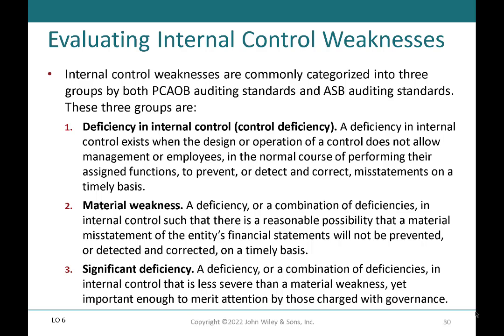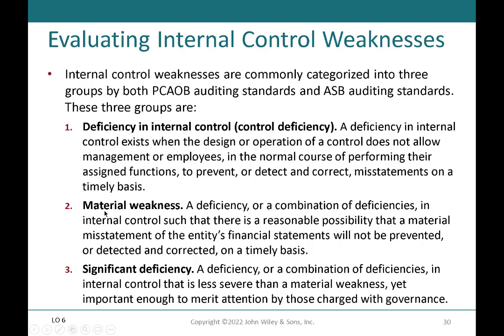So there's a couple of definitions here we need to be aware of when we're talking about issues with a company's internal control. The first one is deficiency in internal control. That refers to any deficiency basically where the design or operation of the control doesn't allow management to prevent, detect, or correct misstatements on a timely basis. So this can occur for two reasons. First off, there could just be no controls in place where they're needed, so that would be a deficiency. Or there could be controls in place, but they're inefficient.